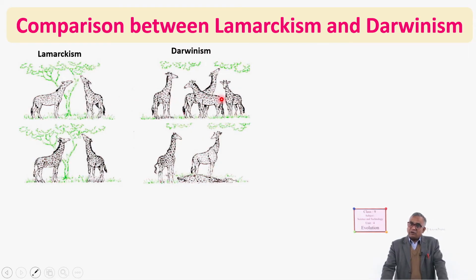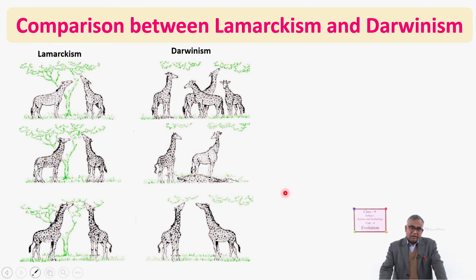And Darwinism says that no, it is not by the regular practice on the neck, but those who had suitable variation, meaning those who were long-necked, survived and others died. Here, look, a dead animal is shown. And finally, all the giraffes became what? Long-necked. So this is the main difference between Lamarckism and Darwinism. Here, what is the similarity and what is the difference? You have to find out and make a note about it.